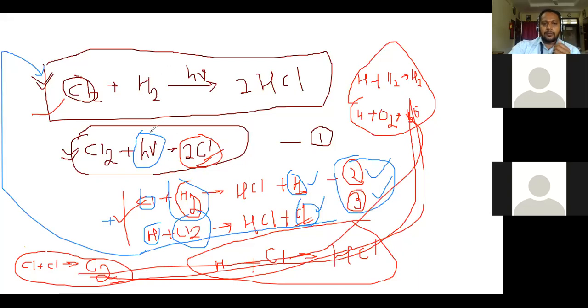Due to absorption of only a single photon, n number of chlorine molecules and hydrogen molecules are getting reacted and it leads to formation of HCl. This is the best example of a reaction having very high quantum yield, right? Now we will discuss the reasons behind low quantum yield.